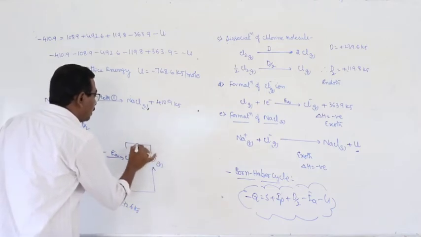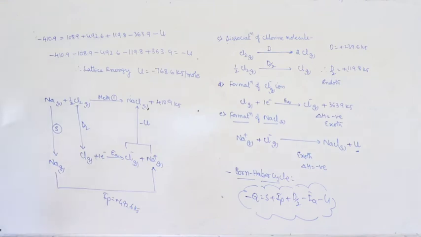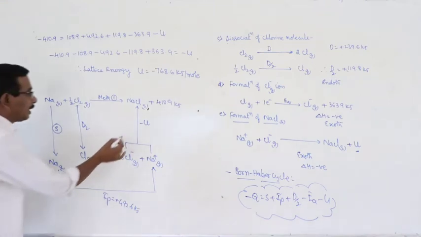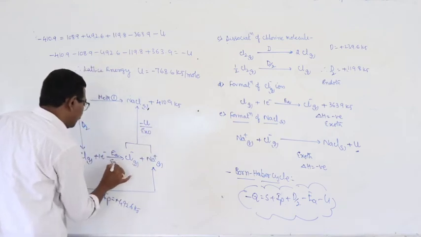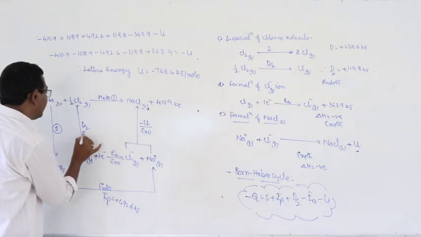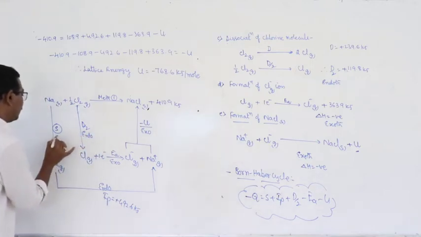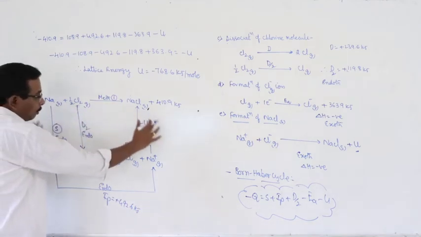Now the two ions come closer with each other, resulting in the formation of 1 mole of ionic crystal, which is represented as lattice energy. This is exothermic, this is exothermic, this is endothermic, this is endothermic, and this is endothermic. This is method 2.